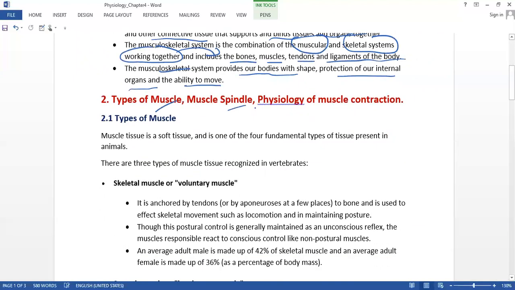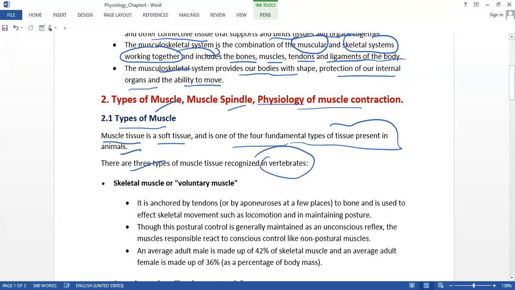In this chapter, we'll go through the types of muscles, the muscle spindle, and the physiology of muscle contraction. Under types of muscle, muscle tissue is a very soft tissue, and it is one of the four fundamental types of tissue that may be present in animals. There are three types of muscle tissue recognized for vertebrates.